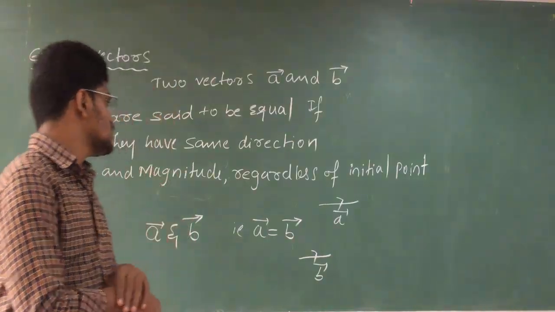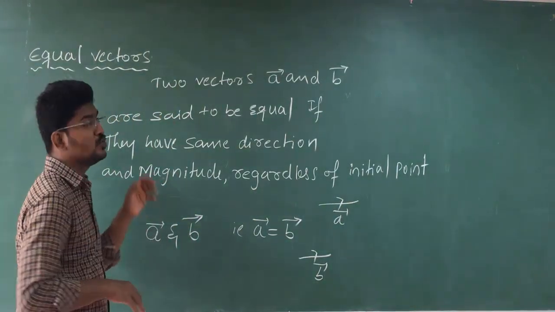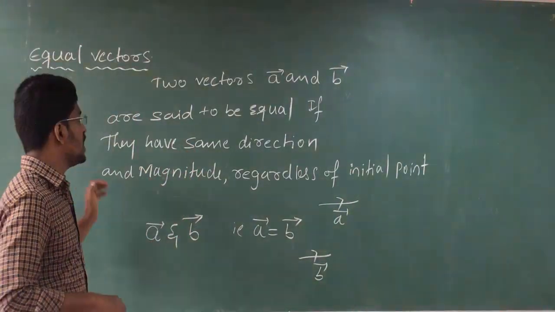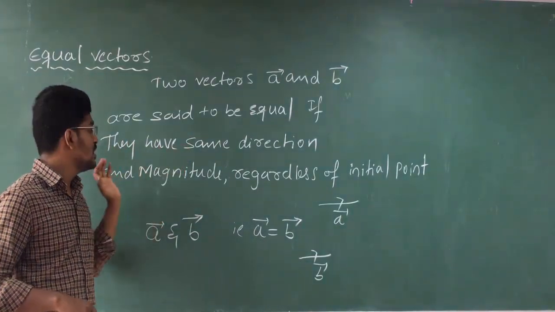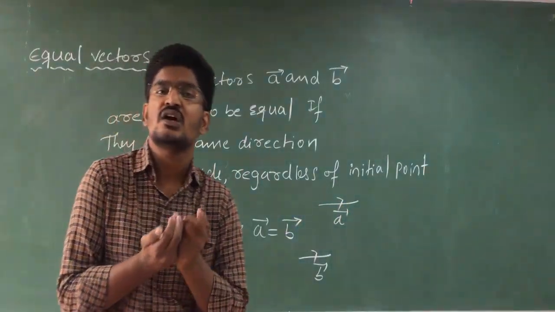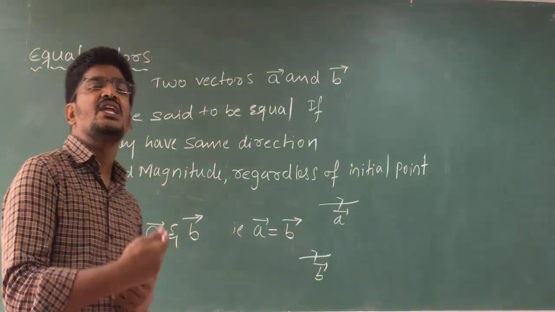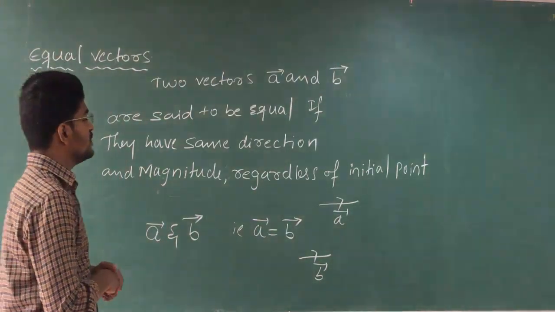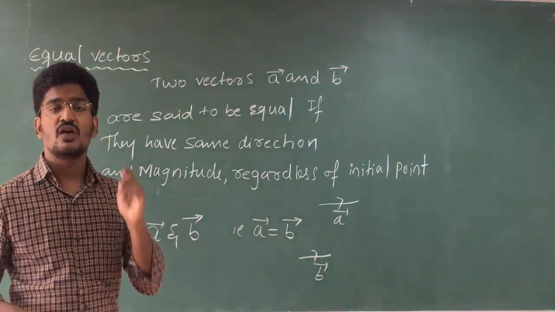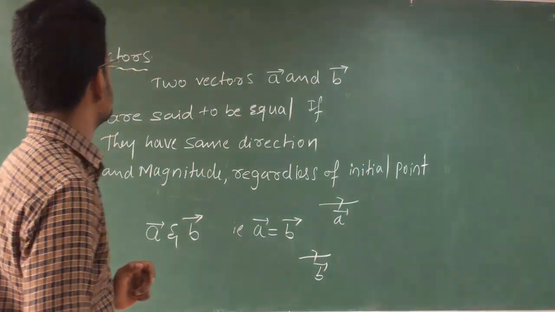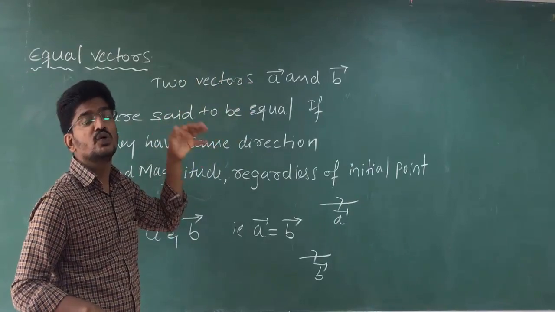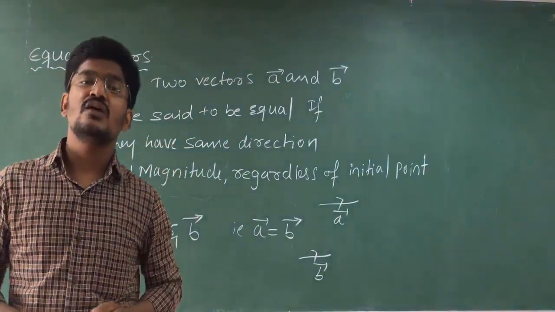Clear? So please remember that two vectors, vector A and vector B, are said to be equal if and only if they have the same direction and magnitude, regardless of initial point. Means initial point is not considered. Clear? It can have any initial point. So if the vectors are equal, then their magnitude and direction are going to be the same. Or you can also write it as: two vectors, vector A and vector B, having the same magnitude and direction are said to be equal vectors.